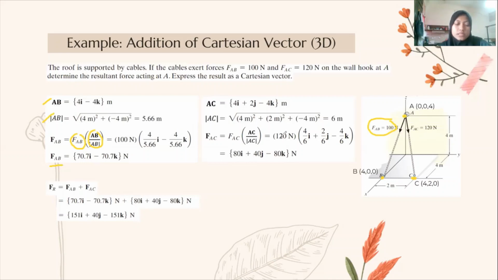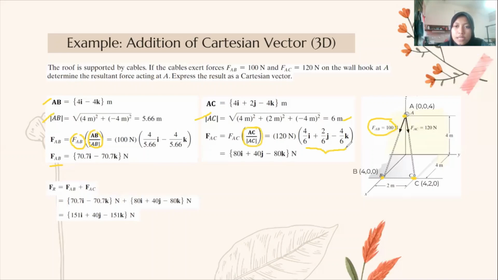Next, we establish a position vector from A to C. So coordinate C minus coordinate A. So it is 4i plus 2j minus 4k. And then we find the magnitude of AC, which is equal to 6 meter. And then we formulate the unit vector in the direction of AC, which is lambda AC, equal to AC divided by magnitude of AC.